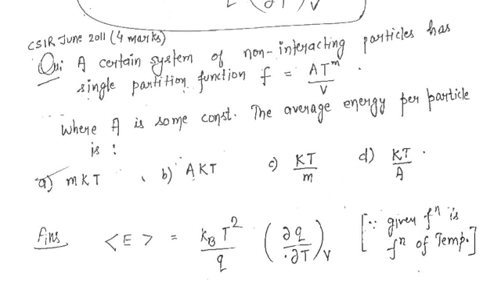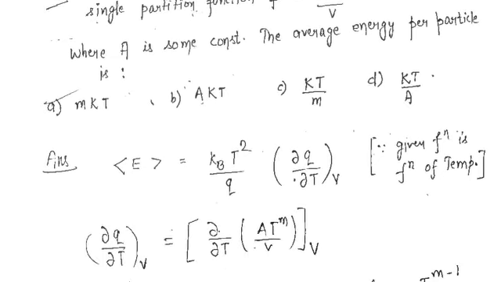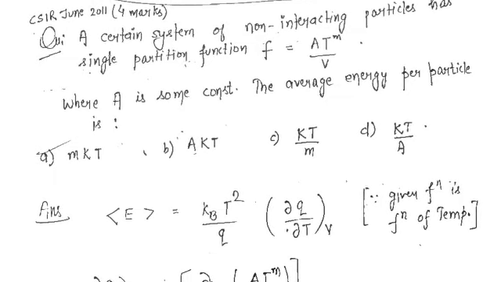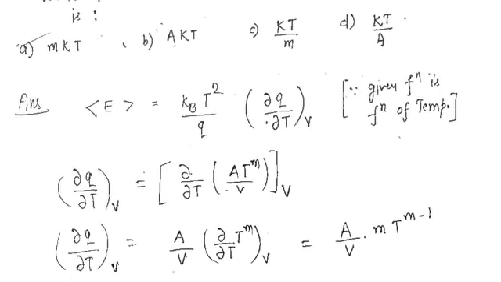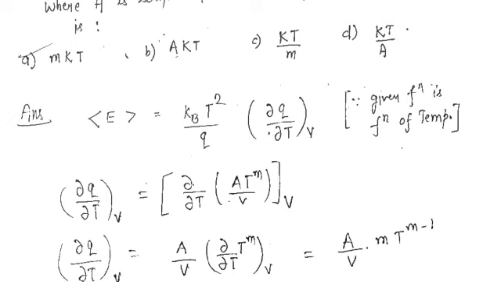Alright, where A is the constant, and the average energy per particle is asked. The question has asked to calculate the average energy, and the partition function is given to us. Now, as you can see, the function is given in terms of temperature, so I am going to use the average energy formula in terms of delta T. This is the formula, as I had written here, that the given function is a function of temperature.